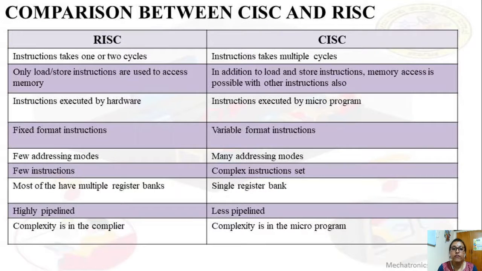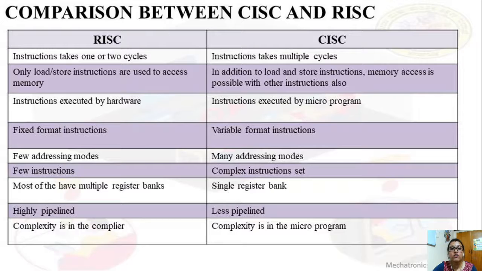So next is the difference between CISC and RISC. RISC takes 1 or 2 cycles. CISC takes multiple cycles. Why multiple cycles in CISC? Why only 1 or 2 cycles in RISC? Because in RISC each instruction takes a single 1 or 2 bytes. In CISC, since we are using complex instructions, the instructions are of variable bytes.